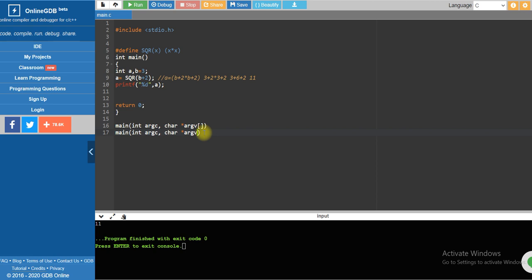Okay, so first is that and second is this, two ways we can write. And argv of 0 is always, by default, the program name. So here the program name is main.c, so it will be main, right? So it will be like that only.